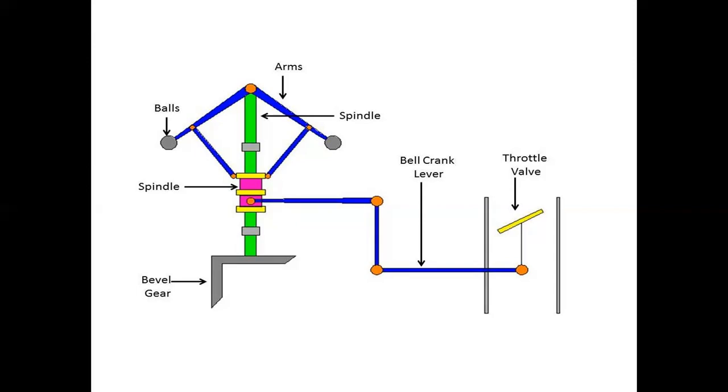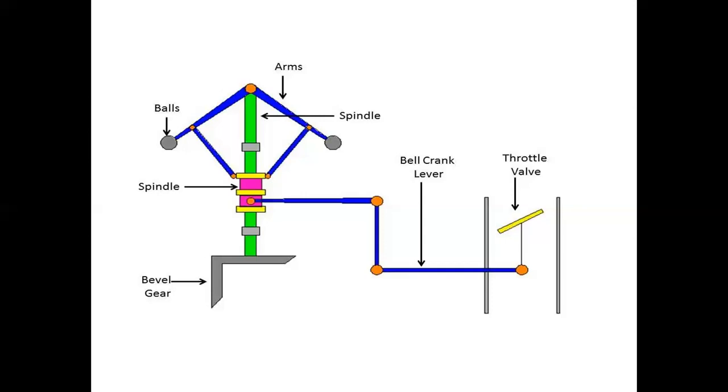A governor is said to be sensitive when it readily responds to a small change of speed. The movement of the sleeve for a fractional change of speed is the measure of sensitivity. It depends on how much the sleeve moves upon the spindle.